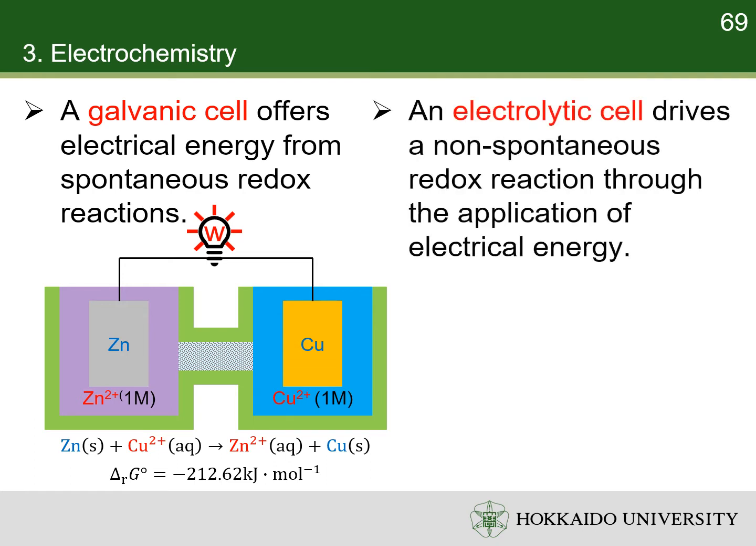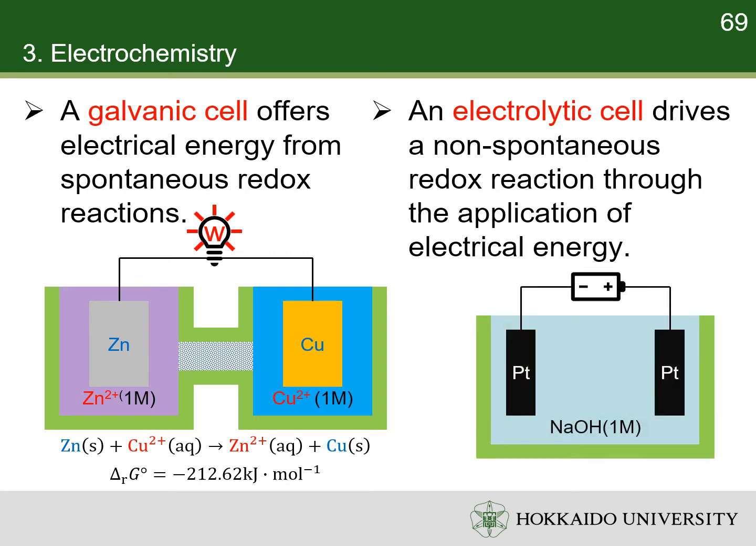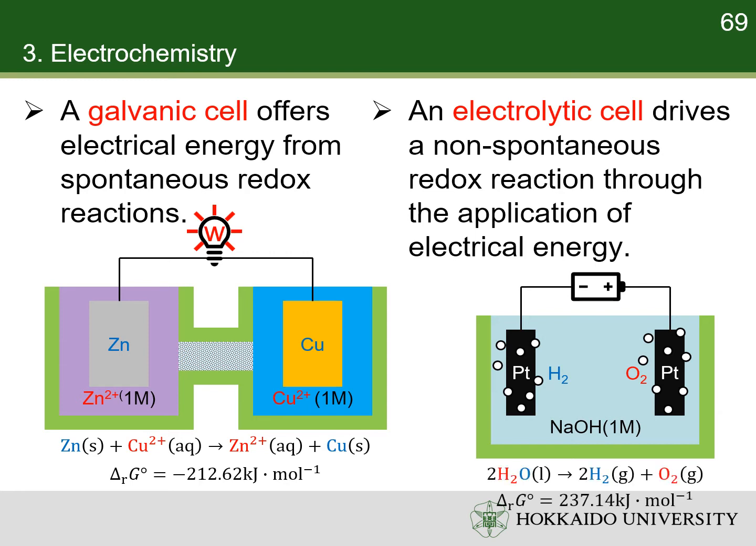An electrolytic cell drives a non-spontaneous redox reaction through the application of electrical energy. For example, when high enough voltage is applied to an aqueous solution of sodium hydroxide, water is decomposed into hydrogen and oxygen. This process is called electrolysis. It is well known that the decomposition of water is non-spontaneous. Electrical energy is converted to chemical energy during electrolysis.